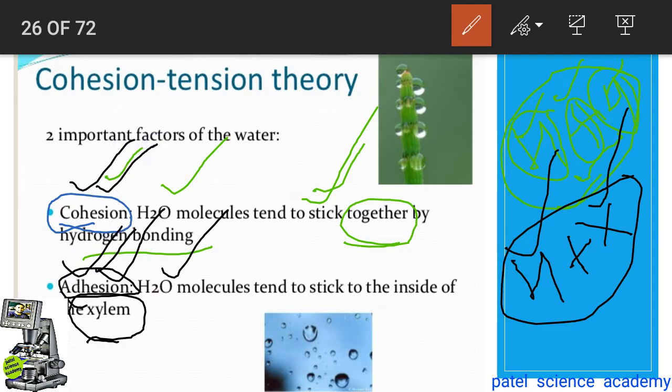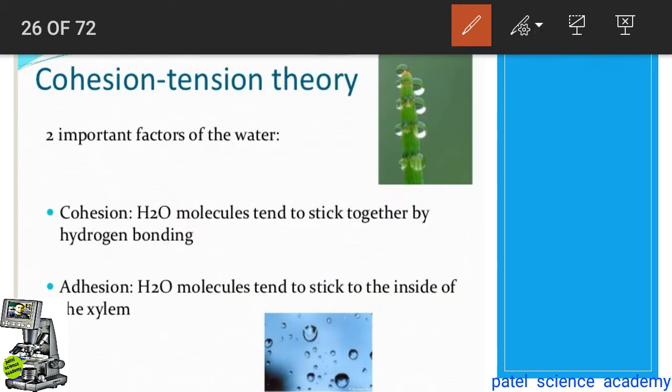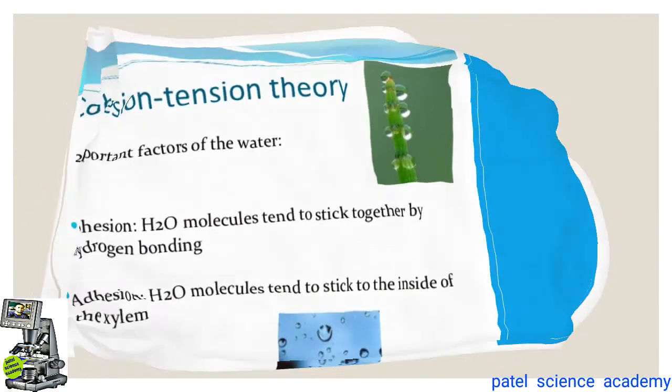Cohesion force is the force between the water molecules by the hydrogen bonding, and adhesion force is the force between the water molecule and the cell of the xylem or the wall of the xylem inside the root. So these are the two forces that are the main part of this cohesion tension theory. So now we'll see everything in detail one by one.